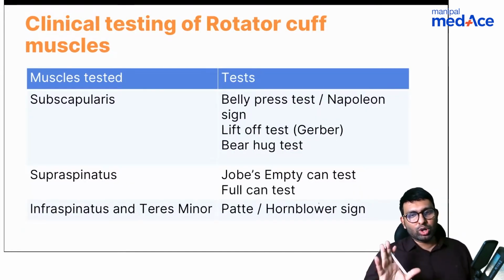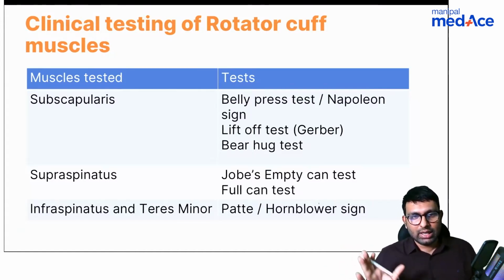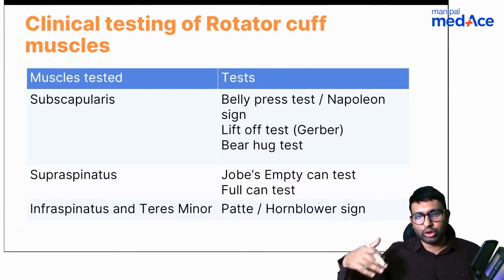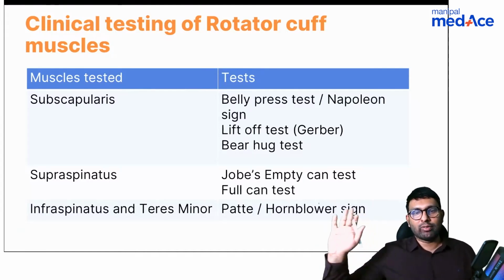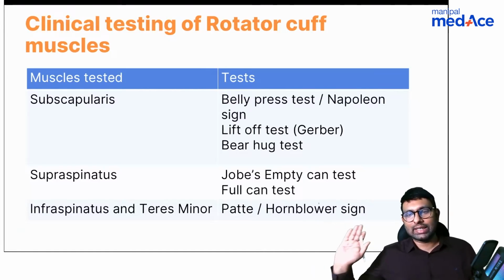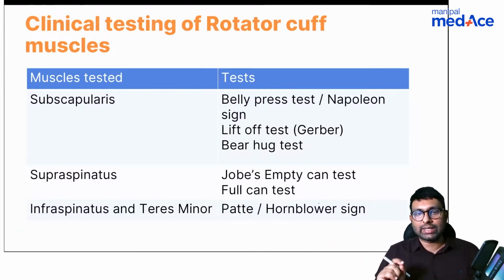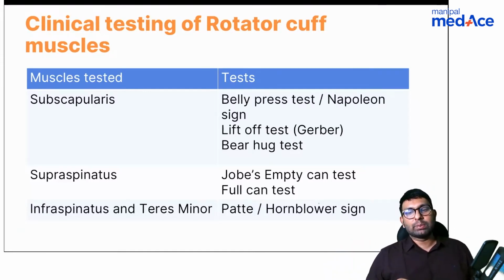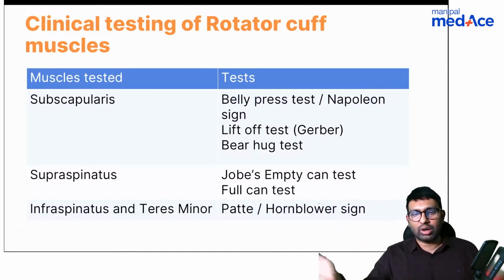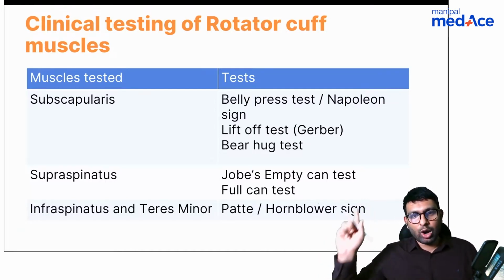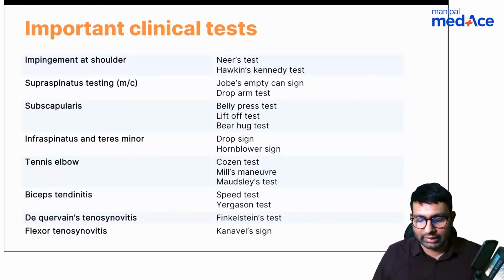Now a little bit you need to know also about rotator cuff muscles and their tests. So this is a table I want you to note down. I'm going to talk about it later as well. Muscles and what are the tests. So subscapularis, we have the belly press test, also called Napoleon sign. Lift off test or Gerber's test is seen in subscapularis. Bear hug test again for subscapularis. For supraspinatus, the best test is Jobe's empty can test and full can test. Infraspinatus and teres minor, Patte's or hornblower sign. Don't worry, just note down this table. Later on at the end of this session, I'll also talk about how these tests are done.